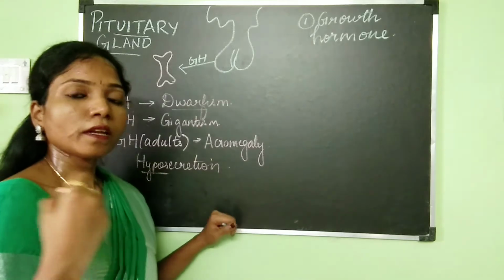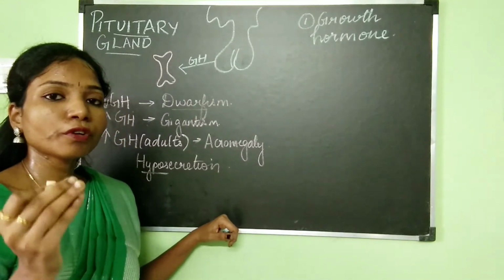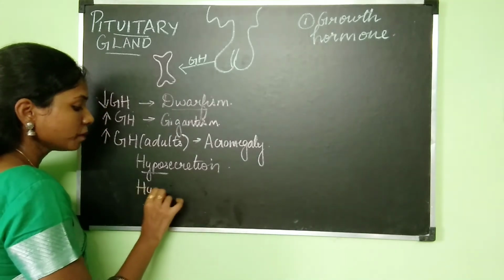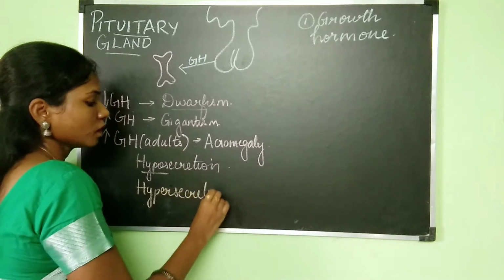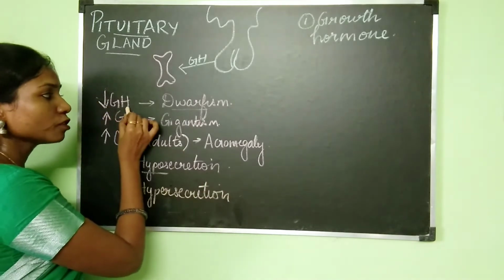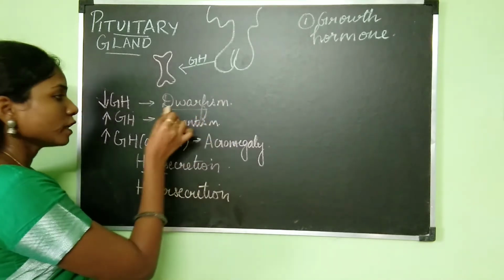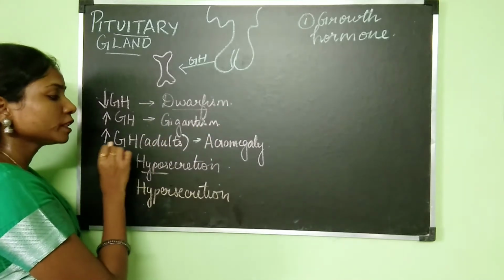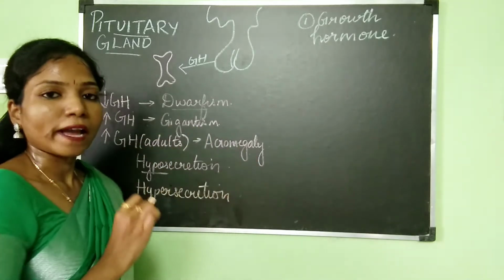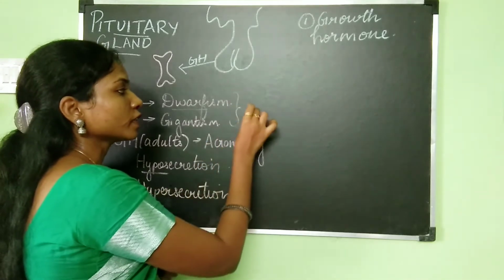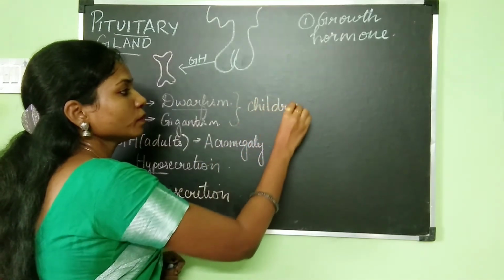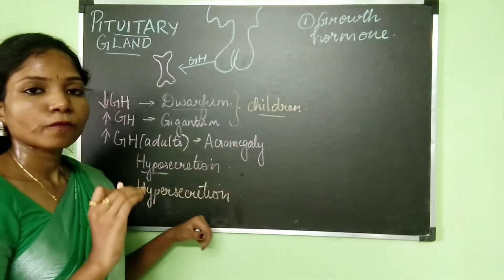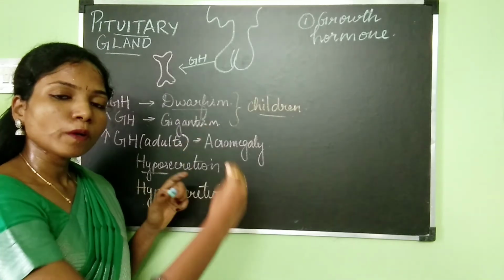If it is produced more than the normal range, if the hormone is released more than the normal requirement, then we call it hypersecretion. So hyposecretion of growth hormone will lead to dwarfism, hypersecretion of growth hormone in children will lead to gigantism, and hypersecretion of growth hormone in adults will lead to acromegaly. These two conditions relate to the problem in growth hormone secretion in children and not in adults. Only acromegaly is for adults. I hope you understood growth hormone.